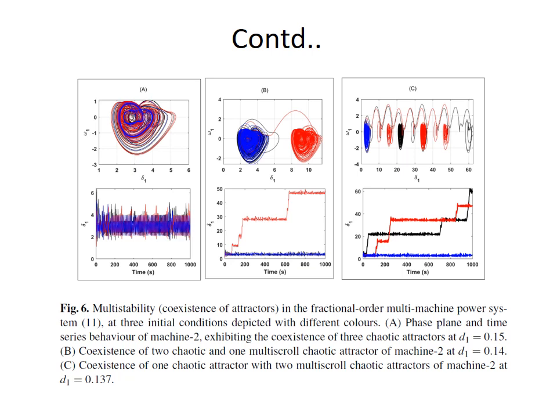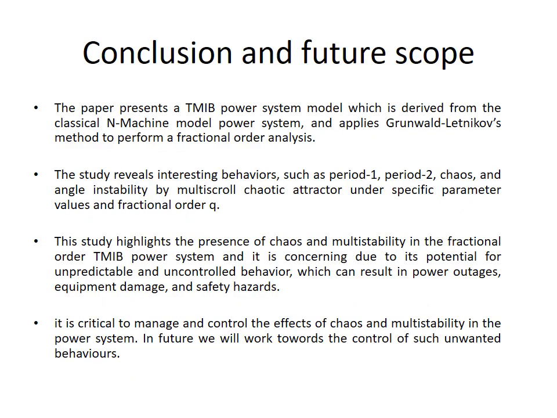This multistability behavior is unhealthy and undesirable for the stable operation of a power system. If multistable behavior is present in the power system, it can cause frequent switching from one stable state to another. So this is undesirable for stable operation of the power system, and it must be controlled.